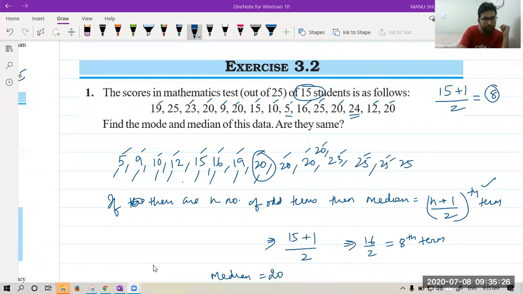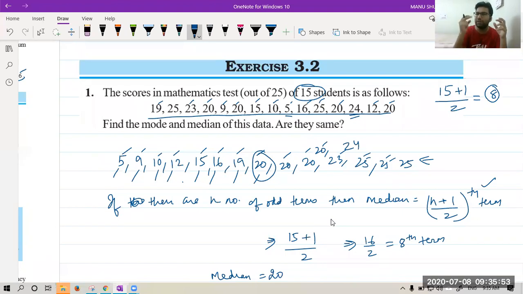Mode is 25, median is 2. Okay. Okay, Lavya, please see. First thing is you have to write these numbers in ascending order. In my case, there is one mistake. I don't know because I don't want to waste time. Students are saying there is one number missing. I think 24 is missing. 24 will come here, I guess, somewhere. Okay, you can check. After writing the numbers in ascending order, you have to see what is the middle number.